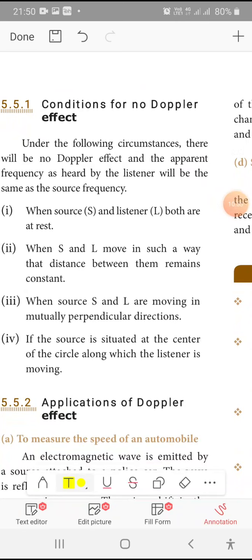Then conditions for no Doppler effect, where there will be no change in frequency of the sound heard. When the source and the listener are at rest. When the source and listener move in such a way that the distance between them remains constant. When the source and listener are moving in mutually perpendicular directions, one in the x direction and another in the y direction. If the source is situated at the center of a circle and the listener is moving on the circumference of the circle, then he will hear the same frequency of sound.